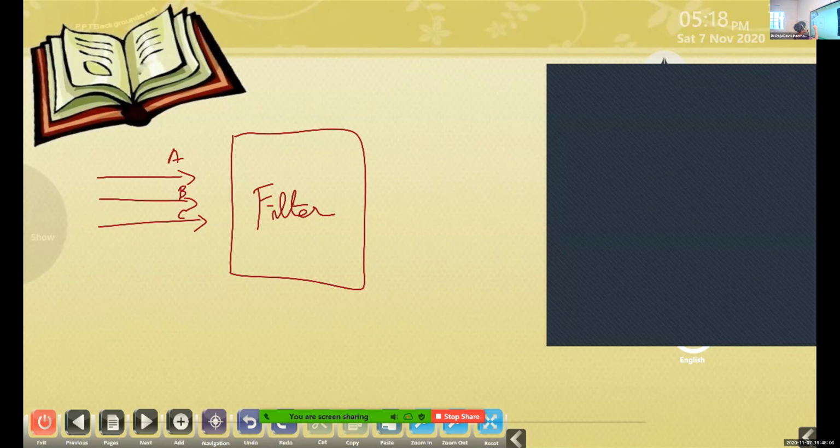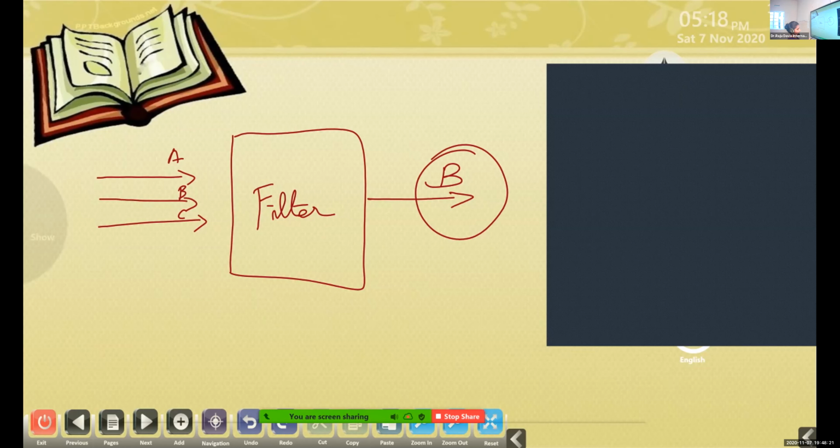And the one that is passing through the filter is information B or stimulus B. So which information will you attend to? The B.